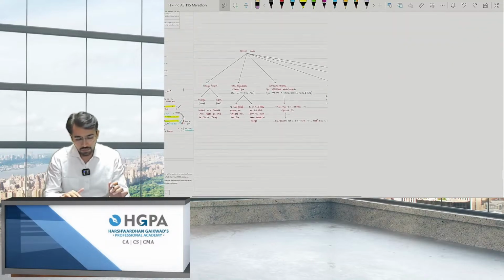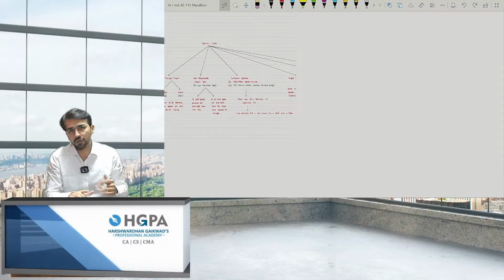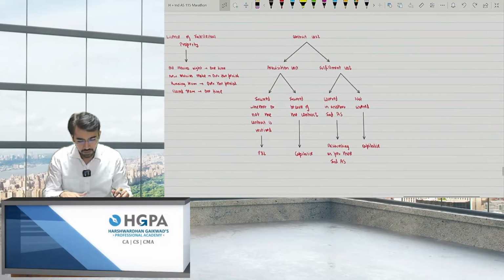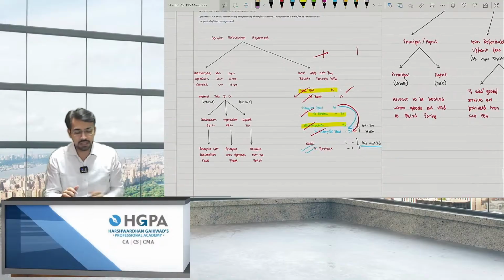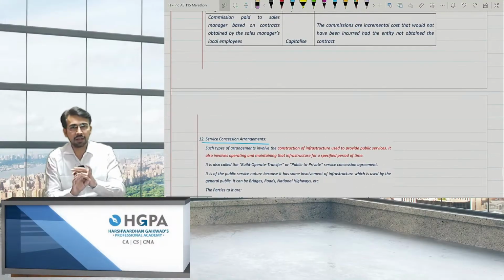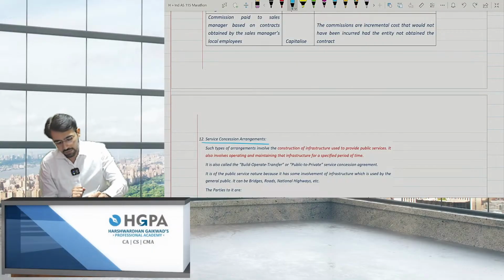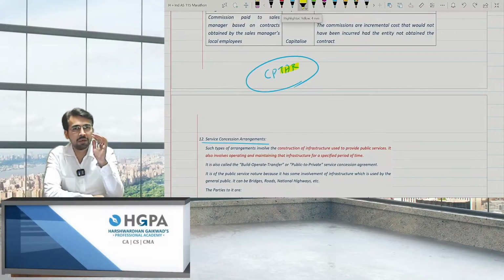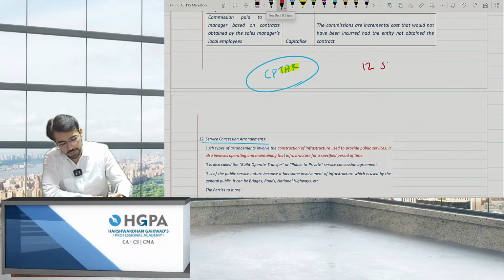So basically, there were 12 special points, 10 of which I've already taken the revision. These 2 were the last points, the contract cost, and the last was service arrangement. So we are done with the entire IND AS 115, in which I have taken CPTAR. These are the 5 steps, of which these 3 steps were very important: TAR, that is the transaction price, allocation, and the recognition. Apart from that, there are 12 special cases.